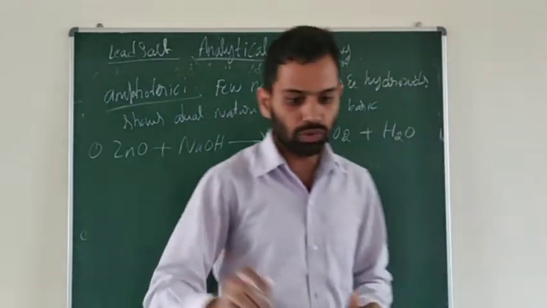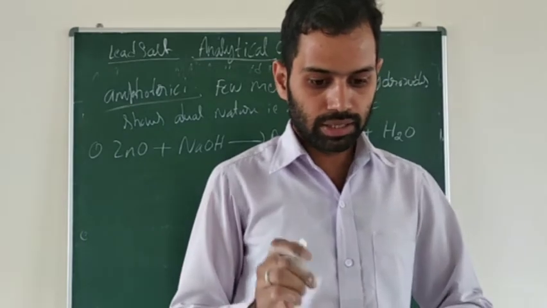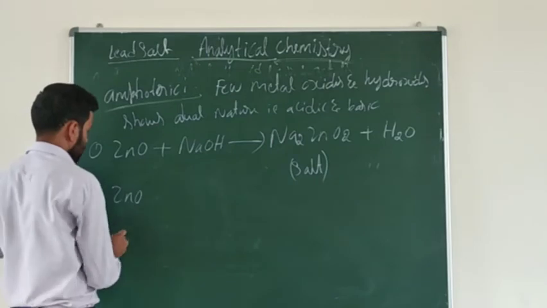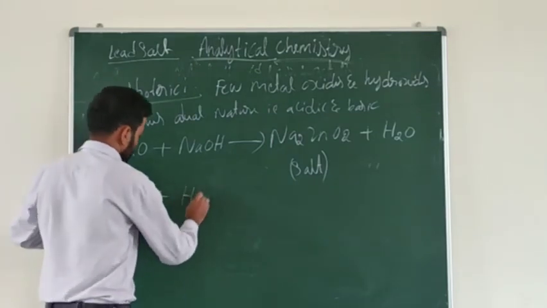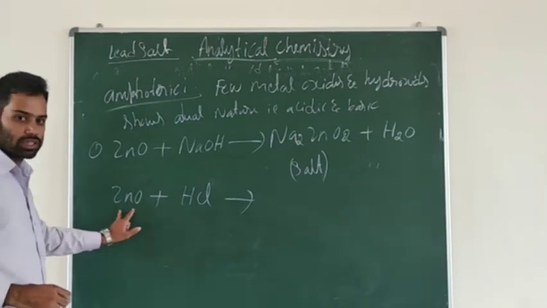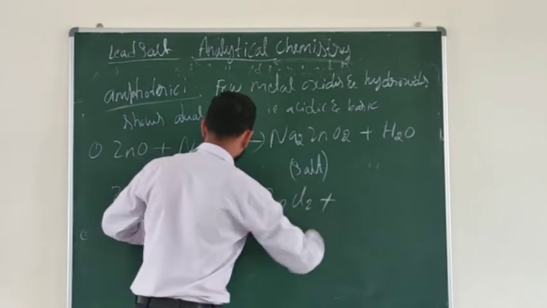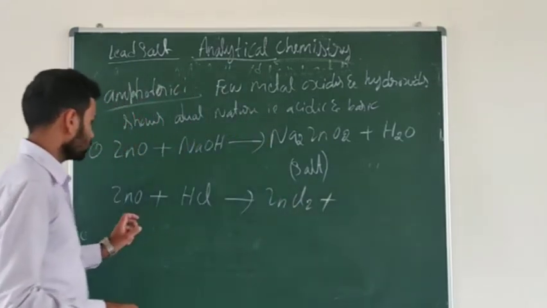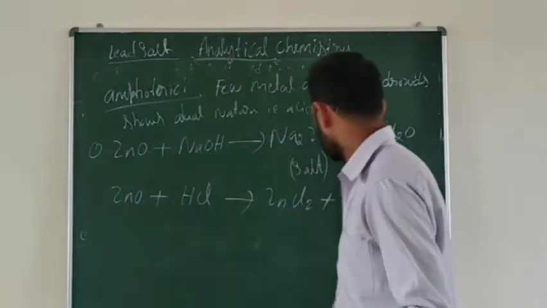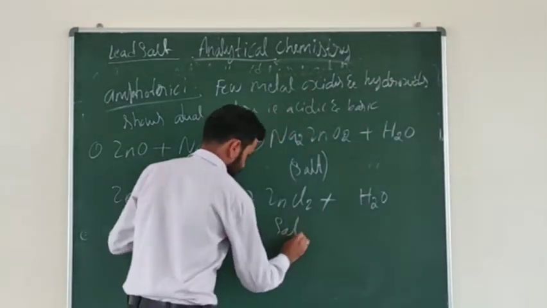So one more. When it reacts with the acid, it will form zinc chloride. We already know this one. So a metallic oxide reacts with the acid HCl. What will form? Zinc chloride plus water as the byproduct. So this is the salt.